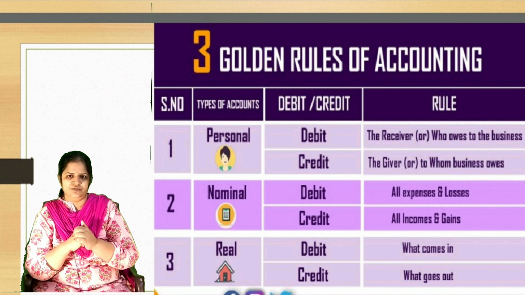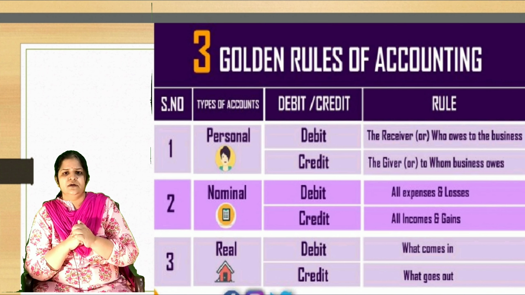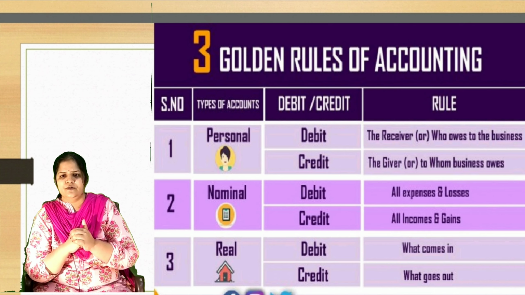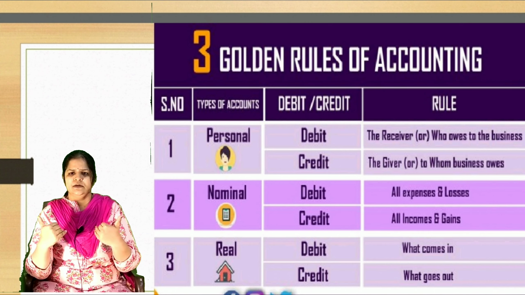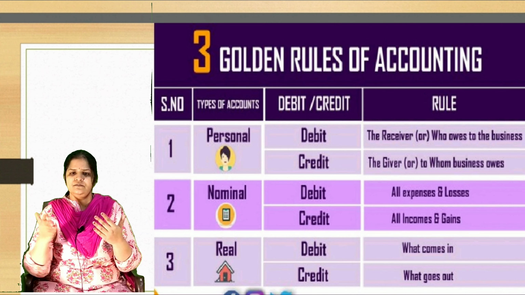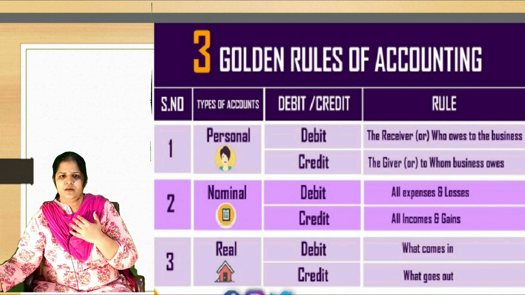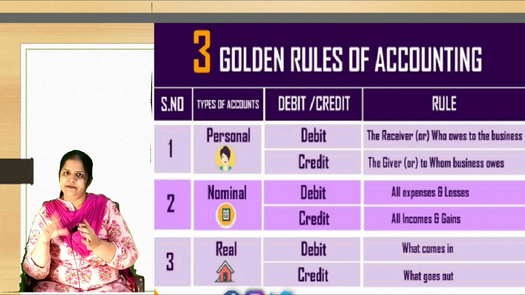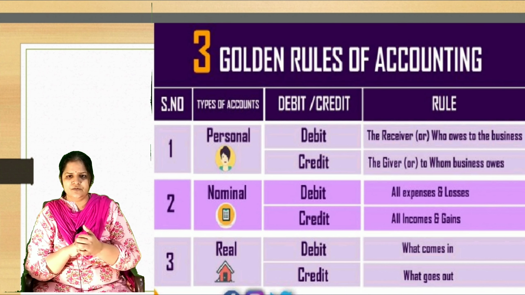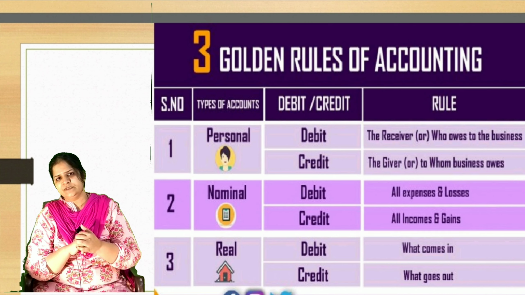First, personal account. Personal account, debit the receiver, credit the giver. Nominal account, debit all expenses and losses, credit all income and gains. Real account, debit what comes in, credit what goes out.